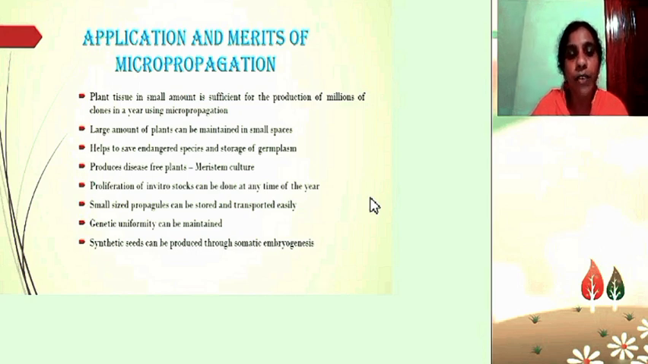The proliferation of in vitro plants can be done at any time of the year. We don't have to wait for a favorable season to come. Small-sized propagules can be stored and transported easily. Then genetic uniformity can be maintained, because the media and the environmental conditions always remain the same, so the genetic uniformity can be maintained. Synthetic seeds can be produced through somatic embryogenesis.